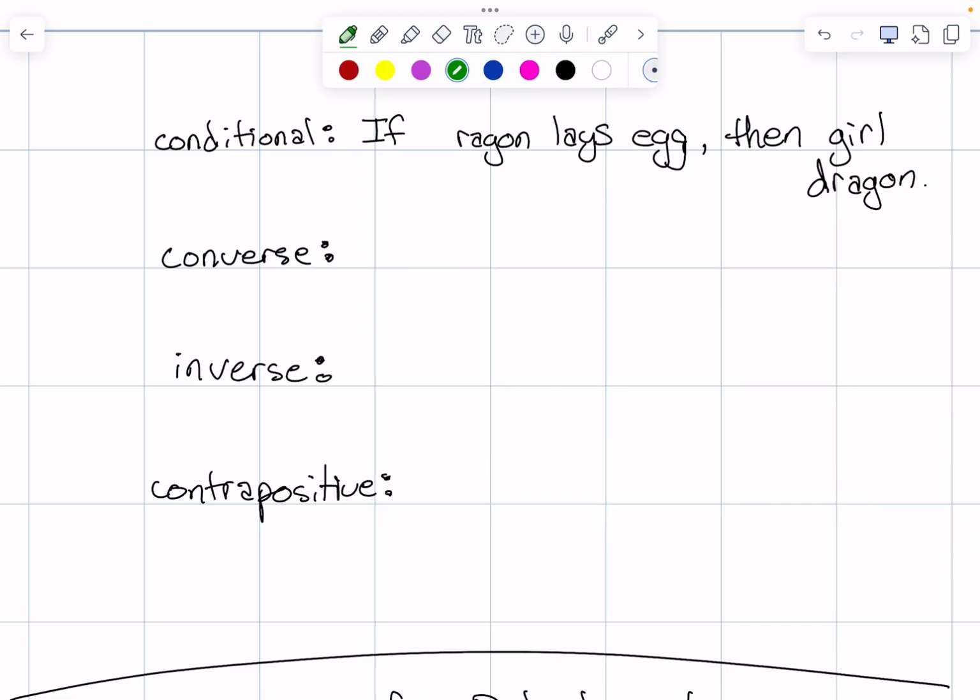I'm going to give you a note card. Caleb, you need to come get a note card from me. On the front of the note card, this is what we're going to do. I don't care if you do it up and down or sideways.